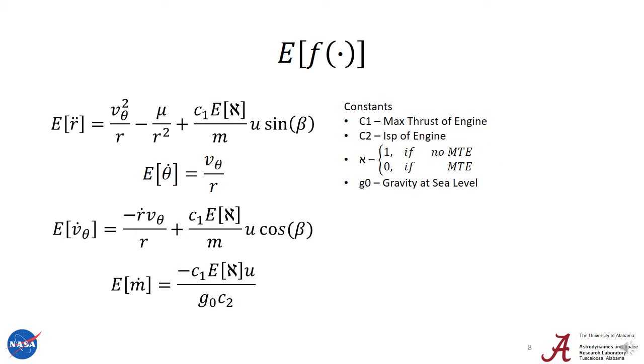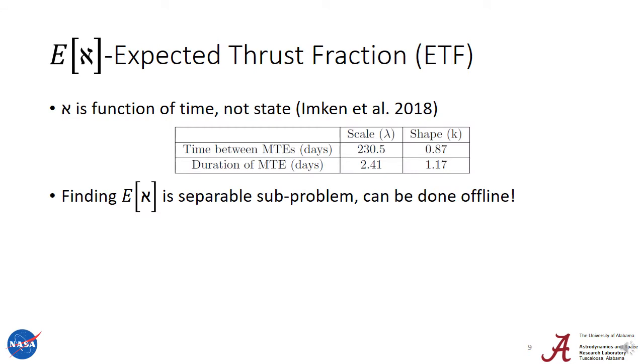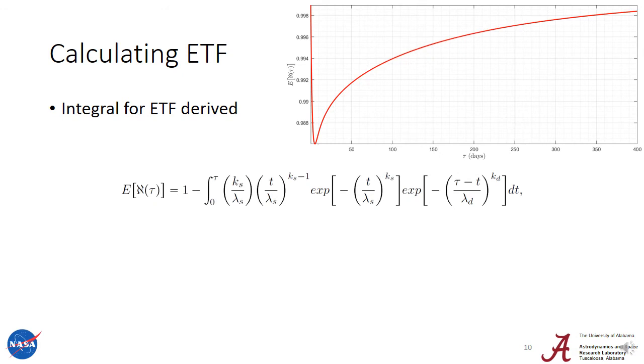Taking the expectation of each of our equations of motion, we can see that because most of the terms are deterministic variables, and aleph is our only random variable, we just need to take the expectation of the aleph. And thanks to the work of Imkin et al., we know that aleph is just a function of time and not of state, which means we can pull the expectation of aleph out, and it is a separable subproblem that can be done offline.